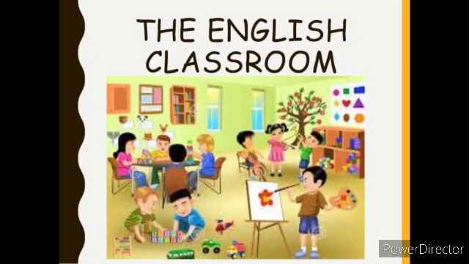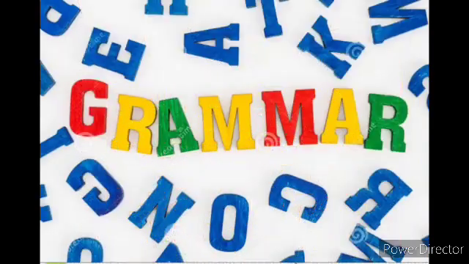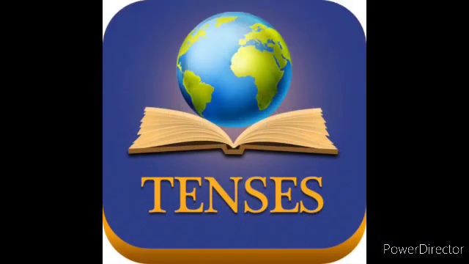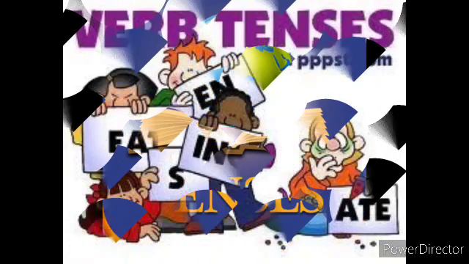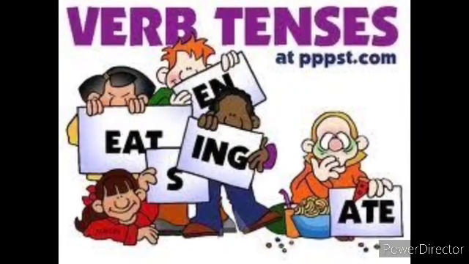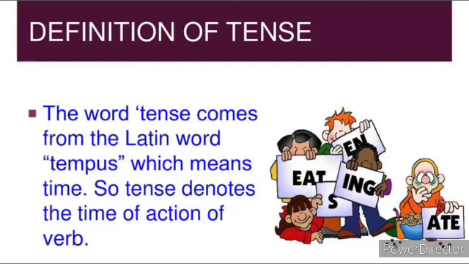Today in our English class, we are going to see the next chapter in our grammar unit, chapter 7, tenses. Tenses are otherwise called verb tenses because it completely depends on the verbs. First of all, let's see what is meant by tenses. The word tense comes from the Latin word tempus, which means time. So, tenses denote the time of action of the verb.